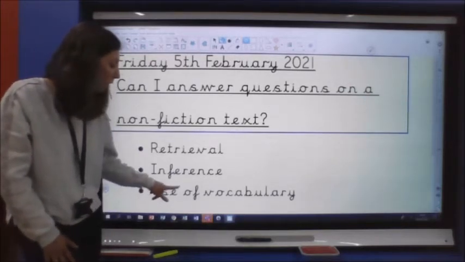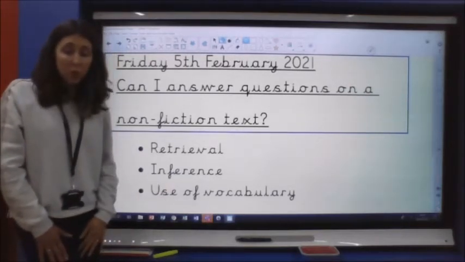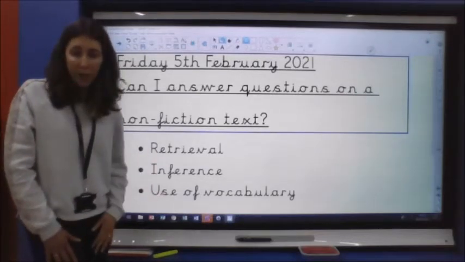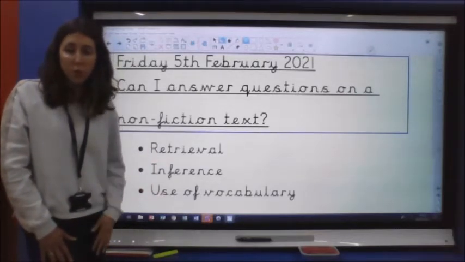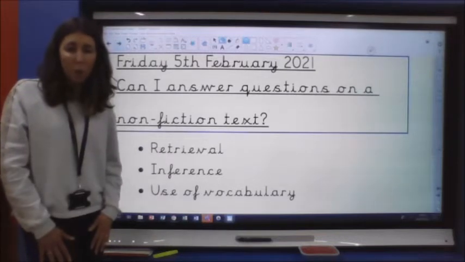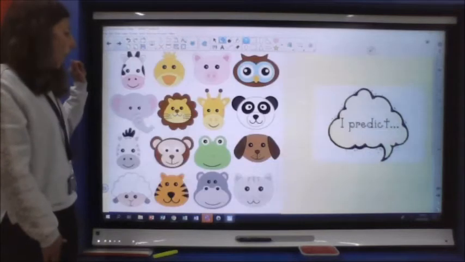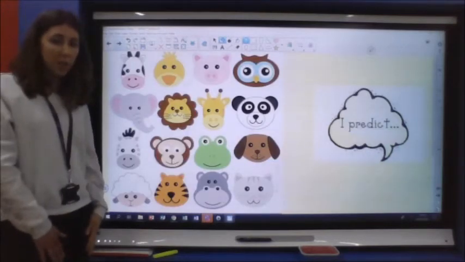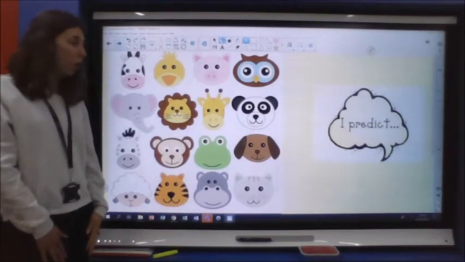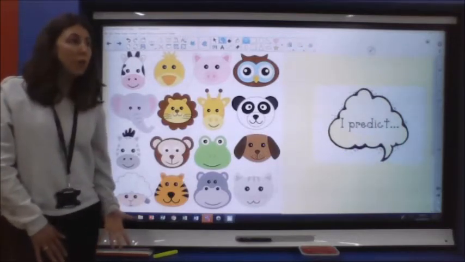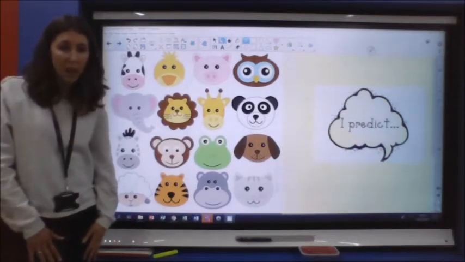And then we do have one question today, similar to the one we did yesterday, which is a question about vocabulary. It's a question about one of the words within the text, thinking about what the word means. Our text today, what do you think it's about? It's all about animals, which we've been thinking about in science, as I've said.